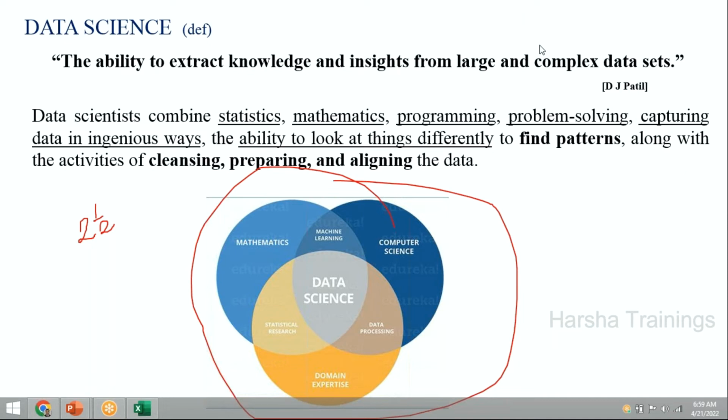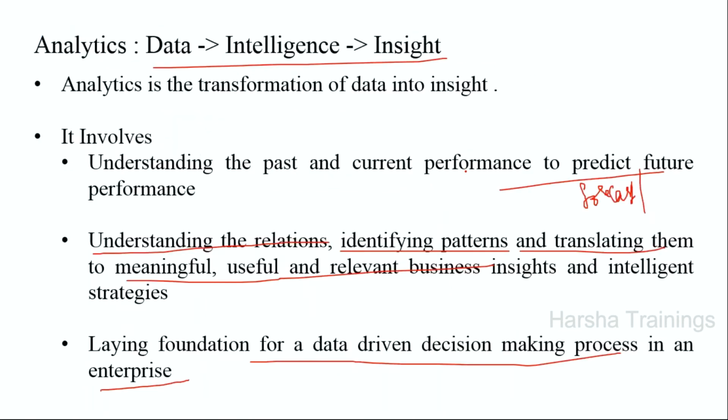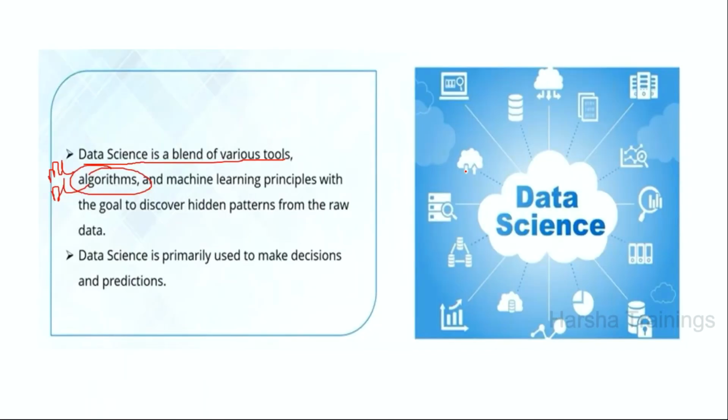Let me get into some use cases now. Just now I told you that data science is various tools. You should learn various tools and algorithms like machine learning algorithms, deep learning algorithms, and machine learning principles with a goal. What is our goal? To discover hidden patterns from the raw data. Our ultimate goal as a data scientist is to find out the hidden knowledge.